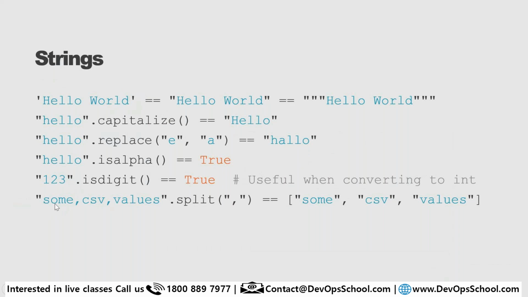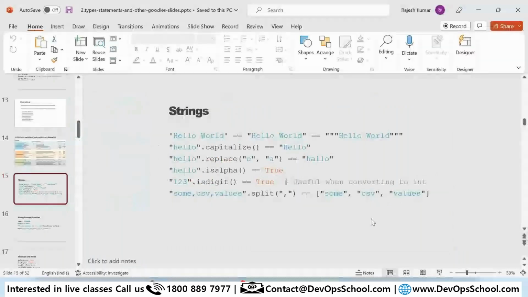Here you have a string: some, comma, csv, comma, value. The delimiter you see is a common pattern, which is comma. So you are saying, hey, split this string separated by comma, where the identifier is comma, and here you get the list. Are you understanding, all of you, how to work with it? Yeah, so remember this method.